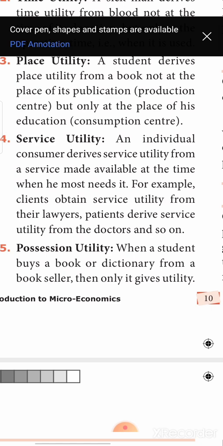So possession utility depends on the person who possesses that particular product or service. The utility varies. For a bookseller, it is a commodity, a good. For a consumer, it is a good which satisfies his need of acquiring knowledge.